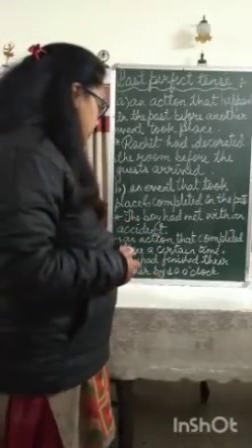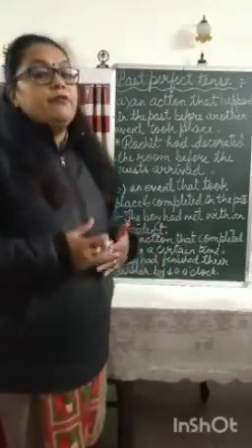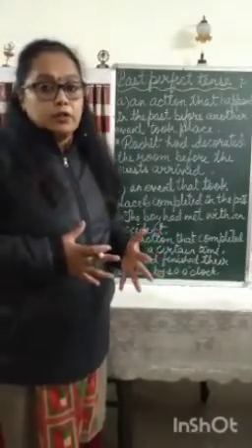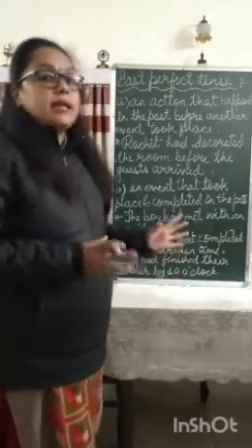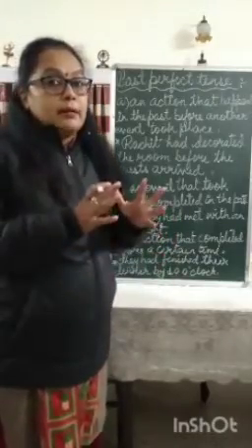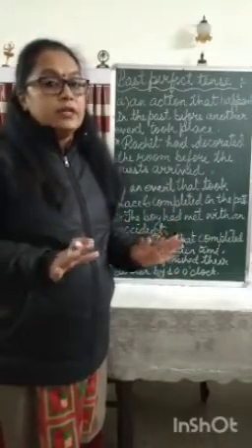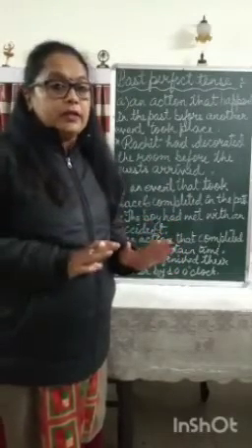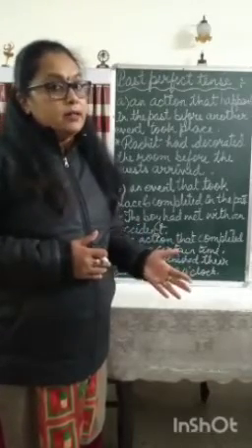And third is when we are speaking about an action that completed before a certain point of time. For example, they had finished their dinner by 10 o'clock. That means before it was 10 o'clock, the dinner was already finished. They had already finished their dinner before it was 10 o'clock at night.